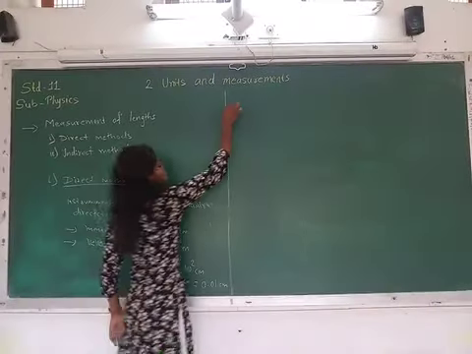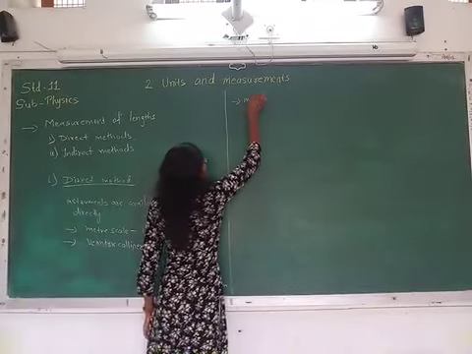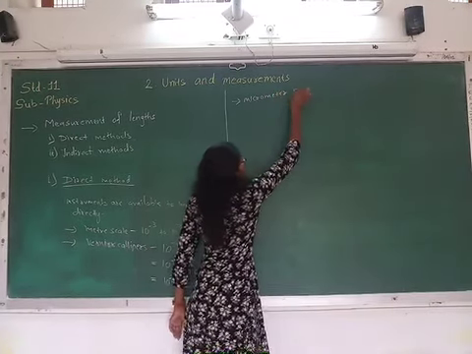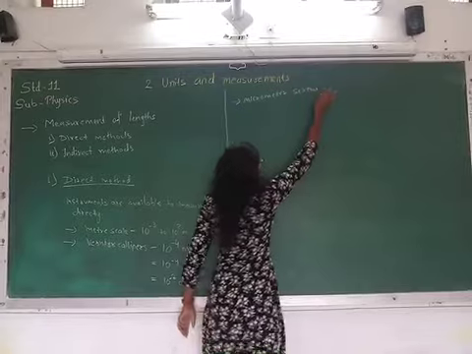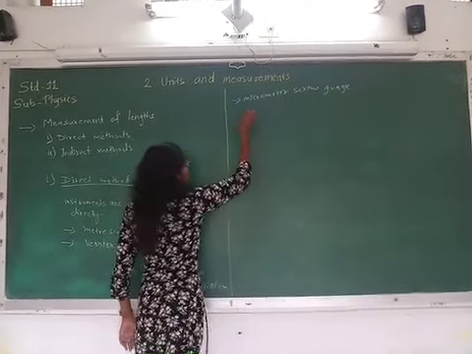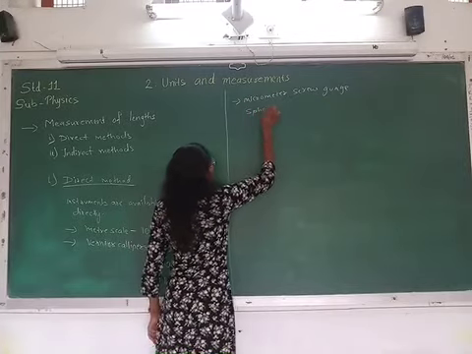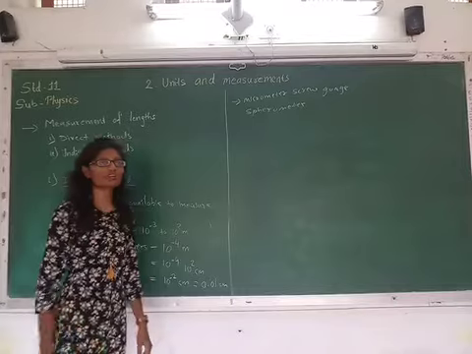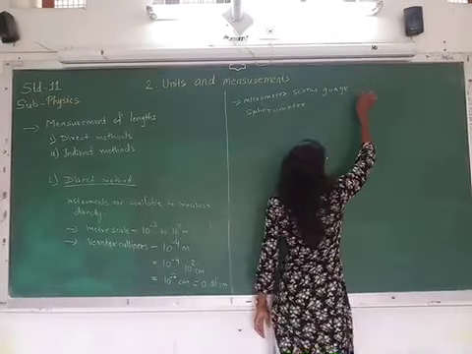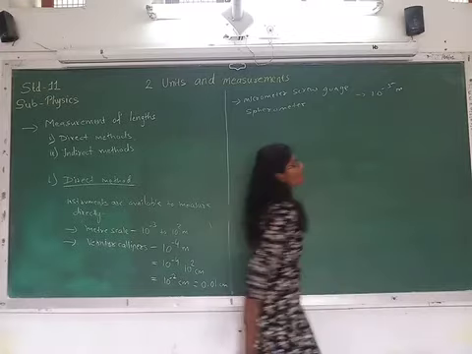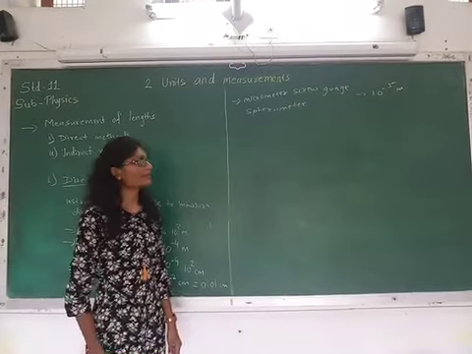Okay, the next instrument is the micrometer screw gauge, and the spherometer, and it can measure 10 raised to minus 5 meter.